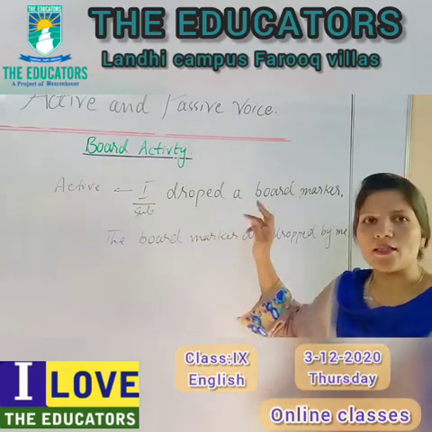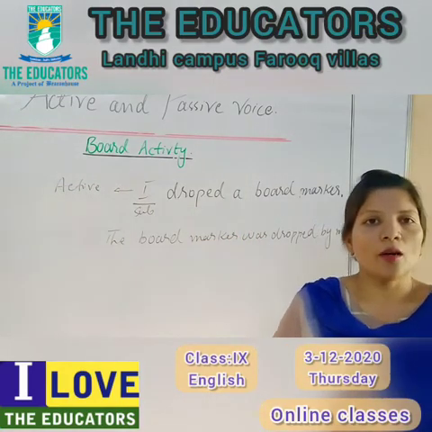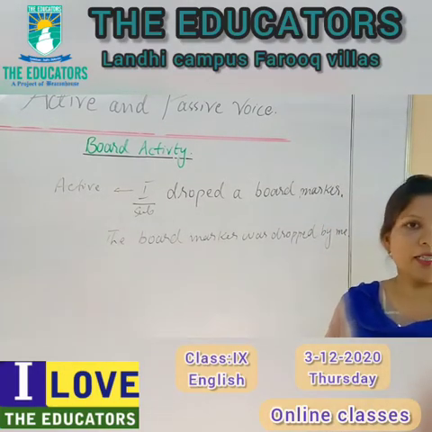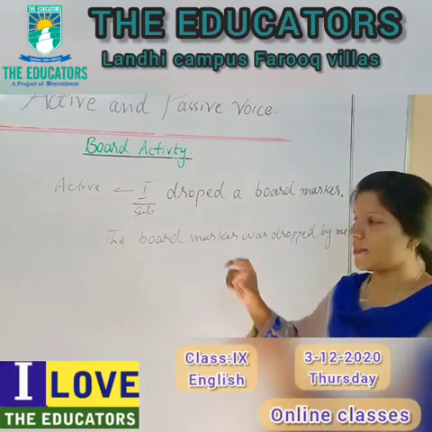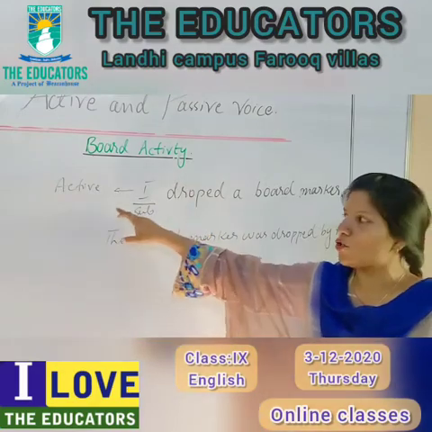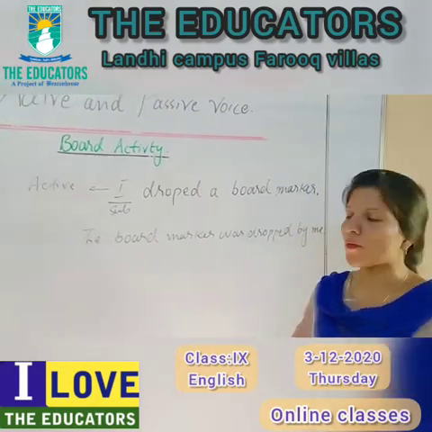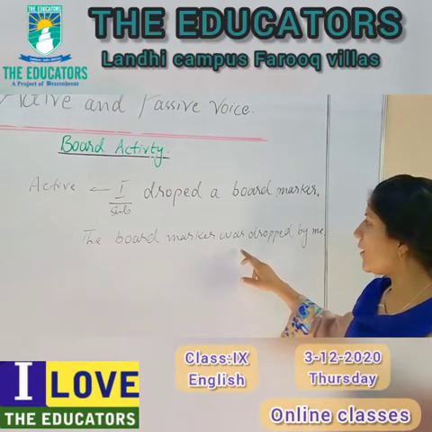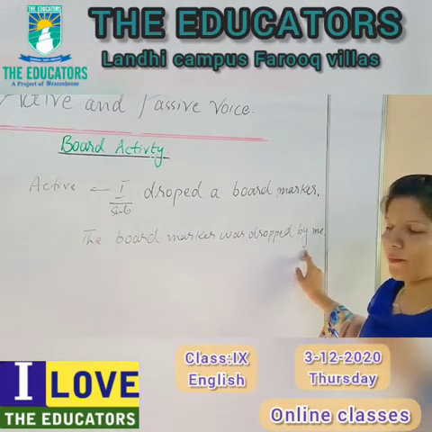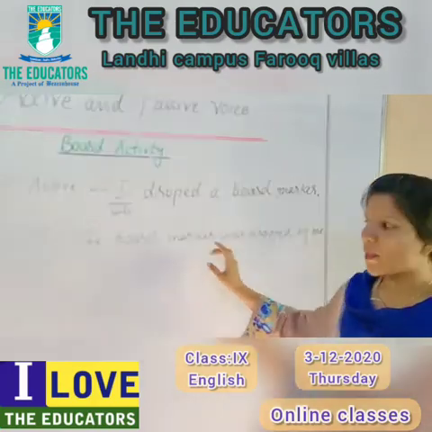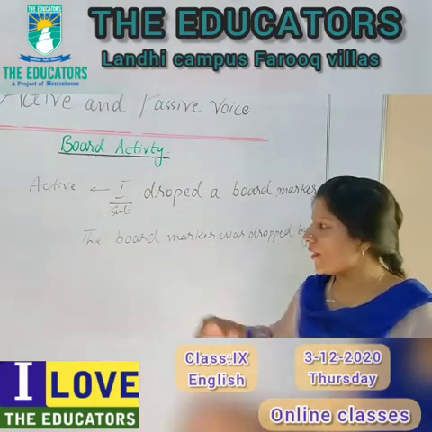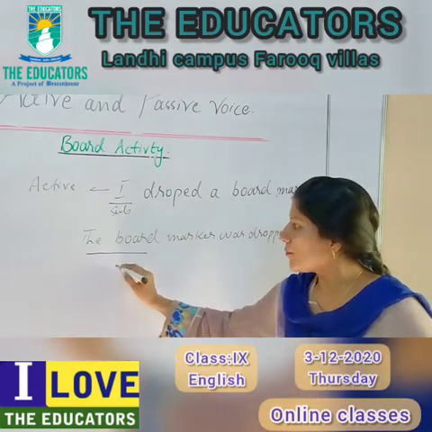In a sentence, hence clear that when there is a subject or the doer of an action available in a sentence, it means the sentence is said to be the active sentence. While in the second sentence, the board marker was dropped by me, the subject is not mentioned in the beginning. Obviously, this is an object.